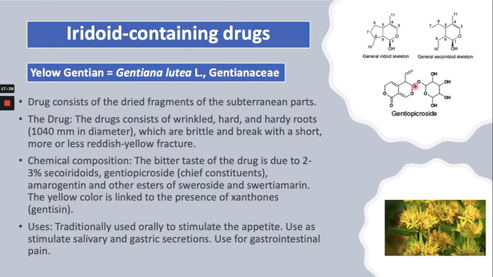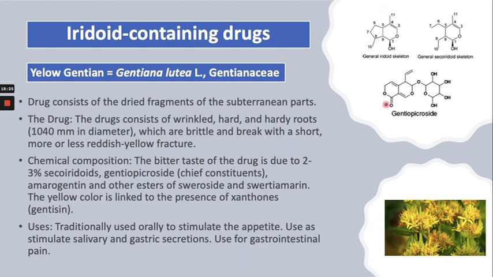Another source of an iridoid containing drug is the yellow gentian, which is from the Gentianaceae family. The drug consists of the dry fragments of the subterranean parts, and the chemical composition of this plant contains iridoids, which are secoiridoids and gentiopicroside, which is a chief constituent, and amarogentin and other esters of swertiamarin.